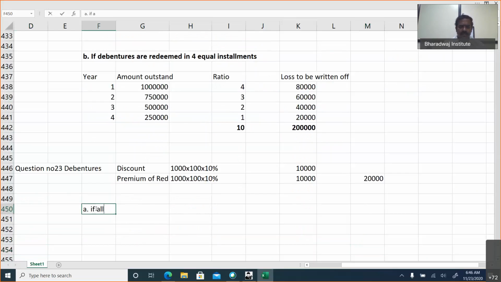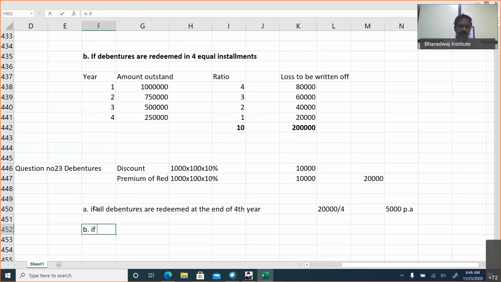If all debentures, thousand into 100 into 10%, are redeemed at the end of 4th year, then it will be same like last problem. This 20,000 will be written off over 4 years time. So this will be rupees 5,000 per annum.